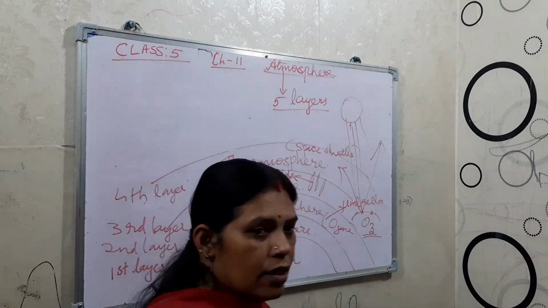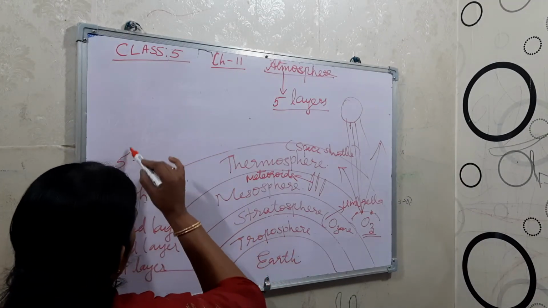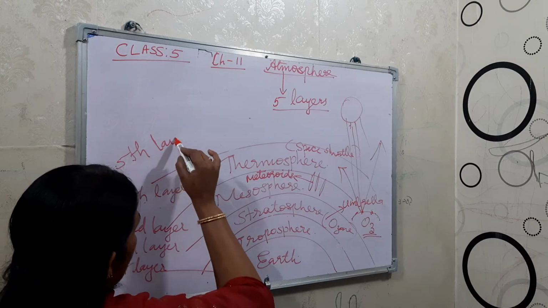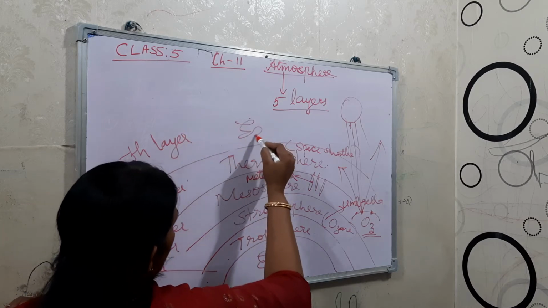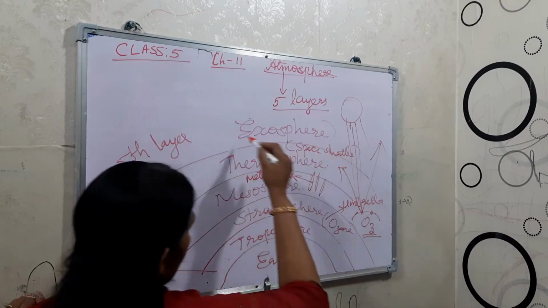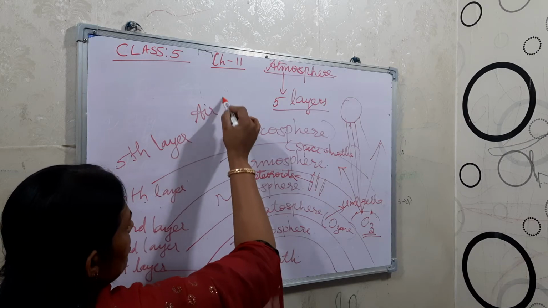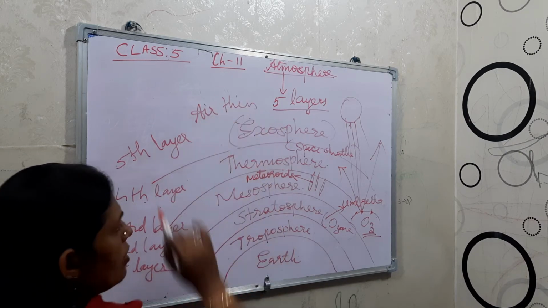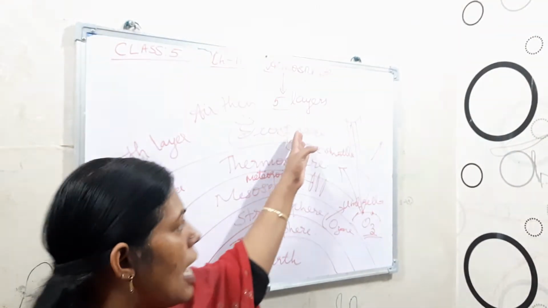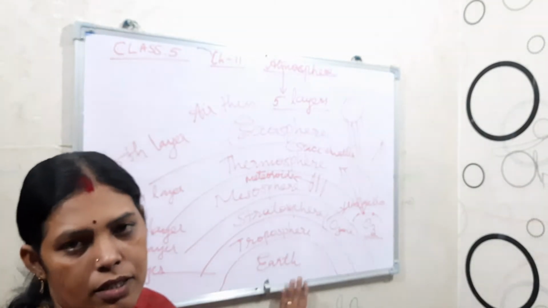And the last layer, the fifth layer, the outermost layer, is known as the exosphere. Here in the exosphere, the air becomes thin. This is the outermost part of the earth's atmosphere.